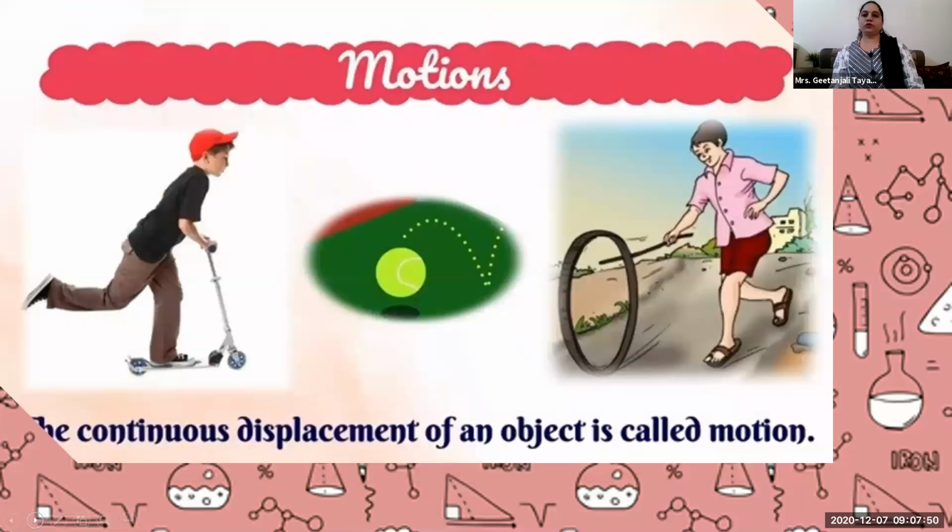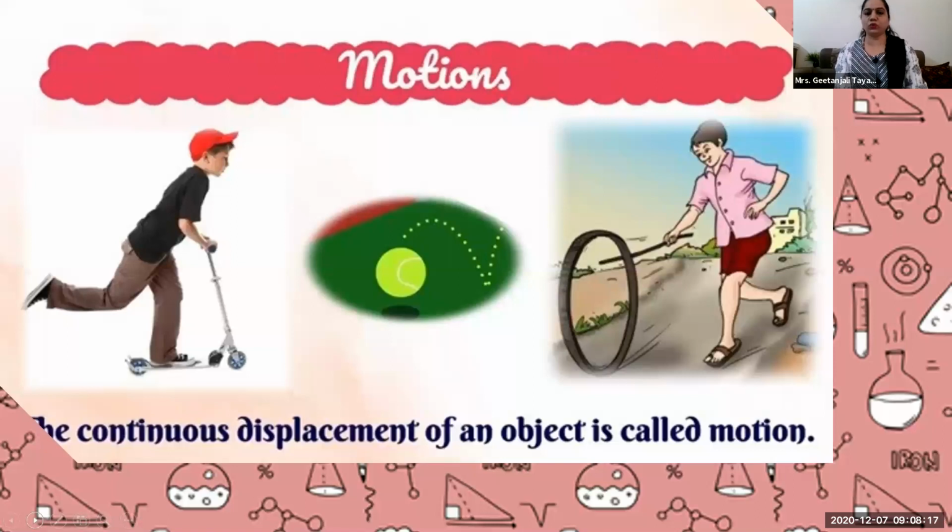So students, what do you observe in this diagram? Yes, the ball is there. One boy is playing with a ring. One boy is riding his cycle. Yes or no? Yes. By observing this, what do you conclude?